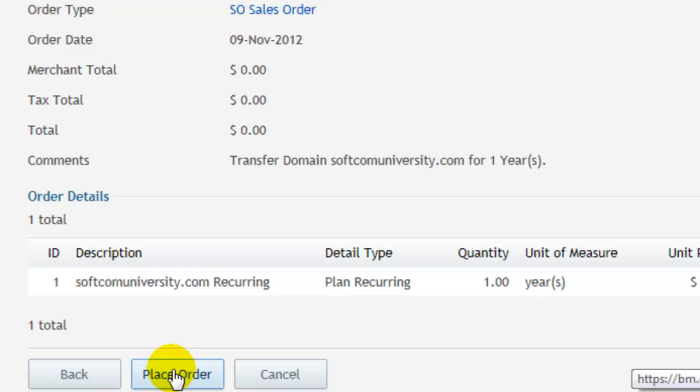And that's how you transfer a domain through your myhosting.com control panel.